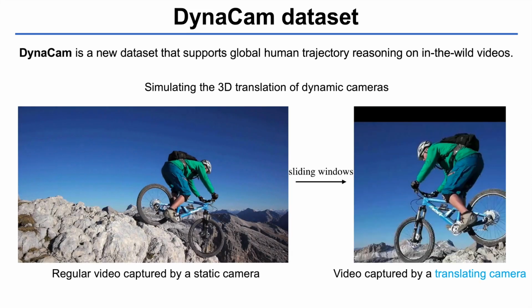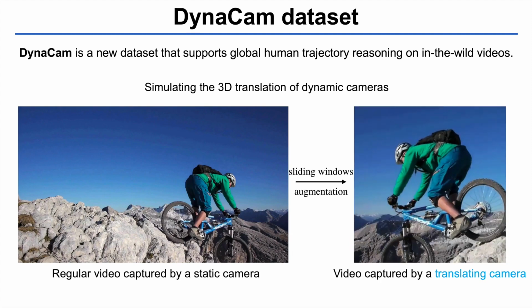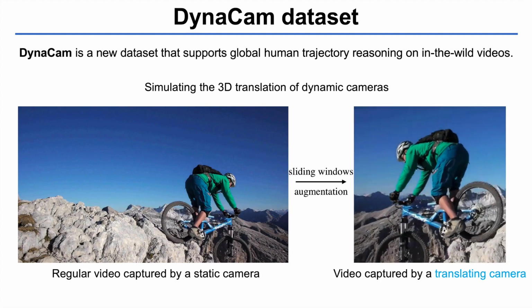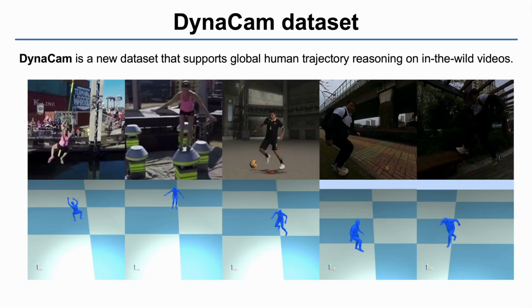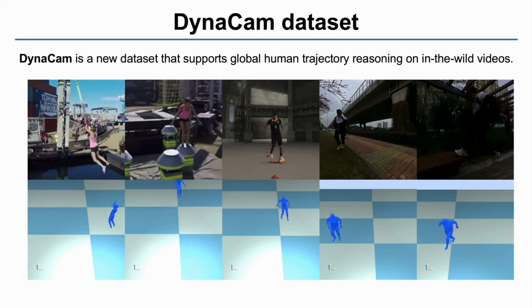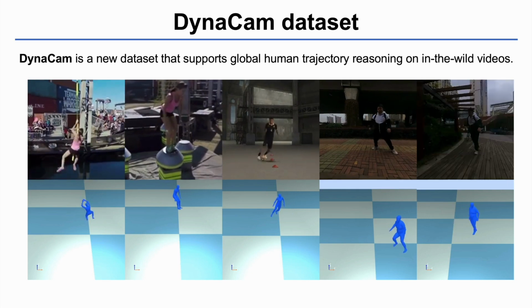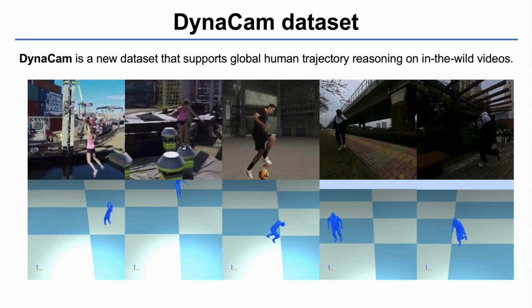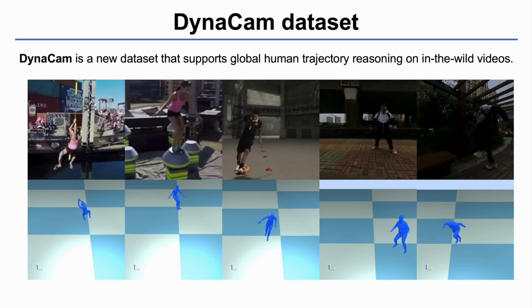To simulate the 3D translation of dynamic cameras, we use a sliding window to crop regular videos captured by a static camera. Then, we generate pseudo-ground truth 3D human annotations via fitting SMPL to detected 2D pose sequences. With pseudo-human poses and camera pose annotations, we obtain the global human trajectories using the PnP algorithm.